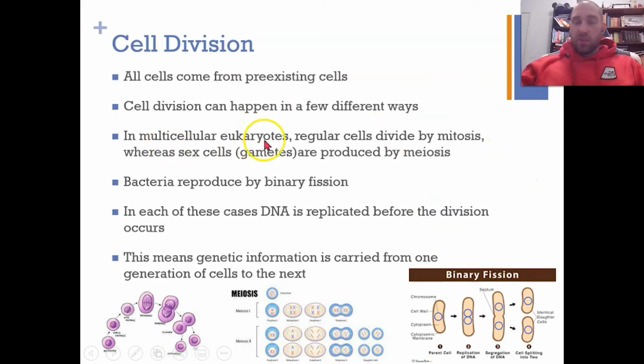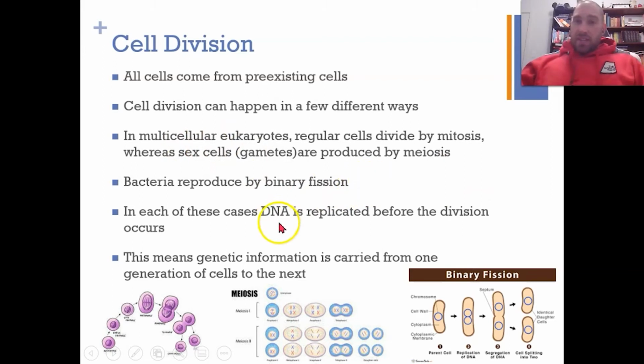In multicellular eukaryotes like us, we use mitosis to produce regular cells, so that's our somatic, our body cells, our non-sex cells, whereas sex cells, our gametes, so sperm and ova, are produced by meiosis, which is a different process. They're similar, there's just another division involved in meiosis. Bacteria are different, they reproduce by binary fission, but some very simple eukaryotes can reproduce through binary fission too.